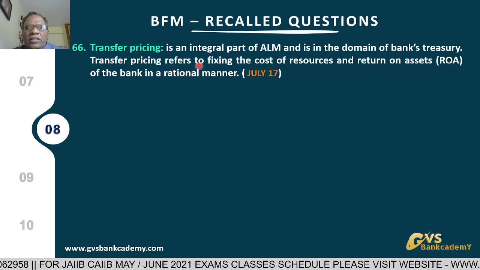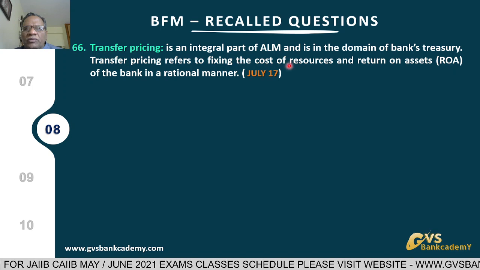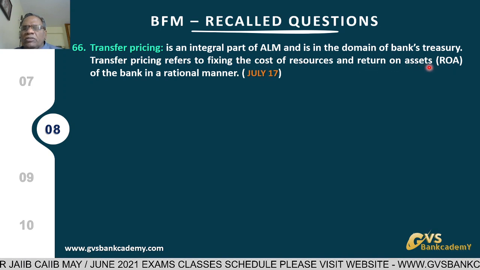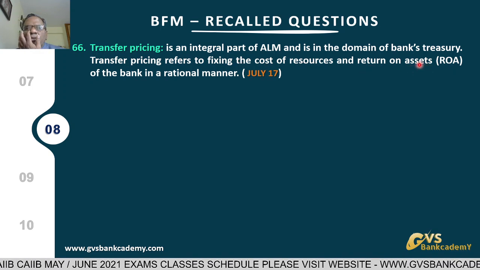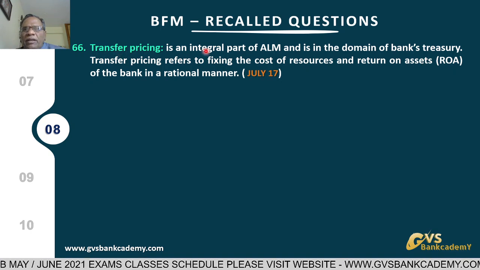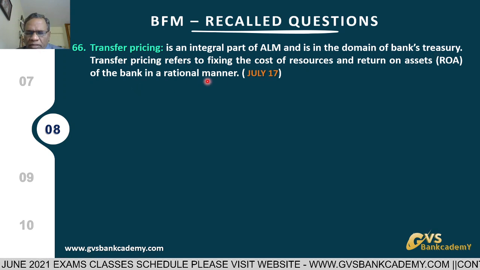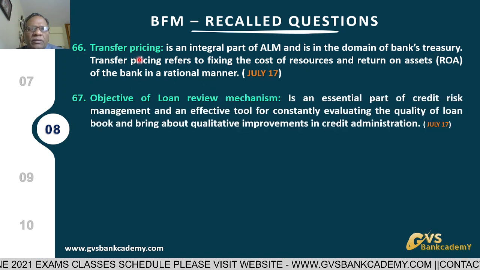That's why through transfer pricing we fix cost of resources, meaning cost of deposits, and return on assets, meaning return on advances. Accordingly, transfer pricing is fixed by the treasury office. That is transfer pricing.